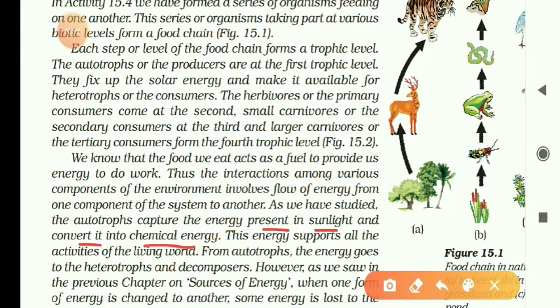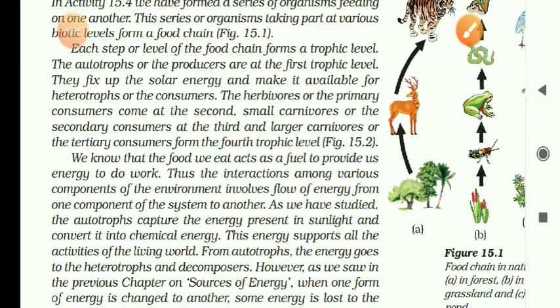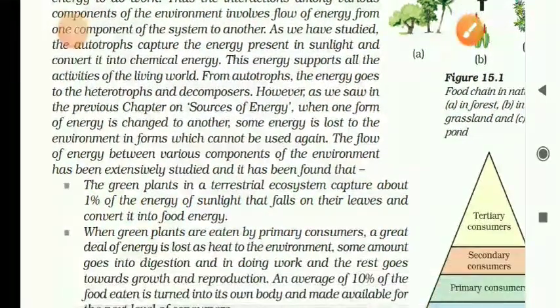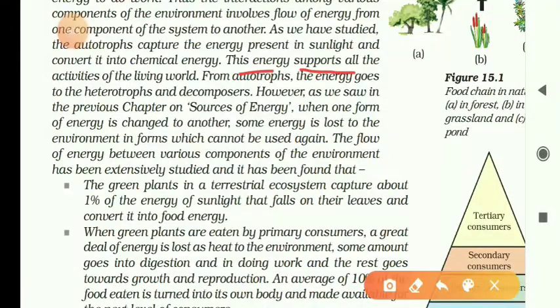This is also an important objective. So the light energy is converted into chemical energy. Correct? And this energy supports all the activities of the living world. This much energy is enough for all the activities of all the living organisms.